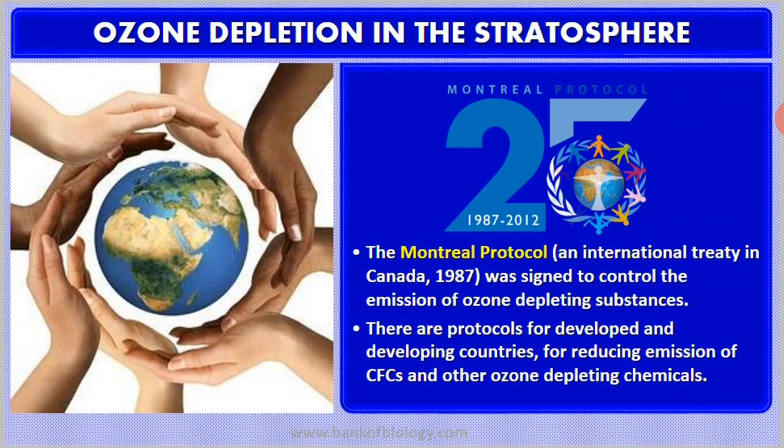It was developed for both developed as well as developing countries in order to reduce the emission of CFCs and other ozone depleting chemicals.